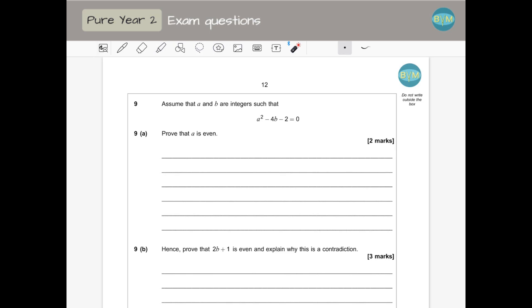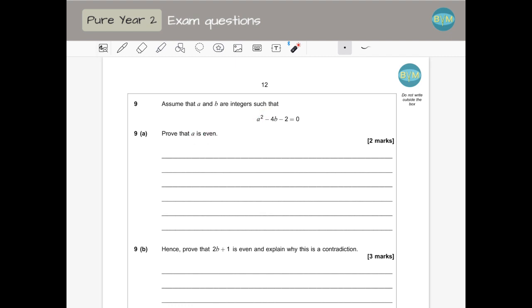Hello, this is question 9 on your June 2022 paper 3 from AQA. It's a proof question and it's not difficult, but it's a bit strange. I think it's the wording. Assume that a and b are integers such that this happens. Prove that a is even.